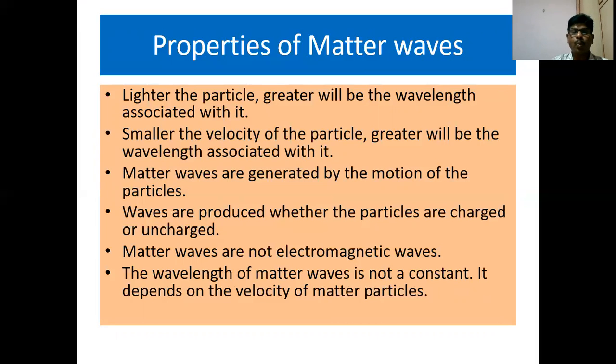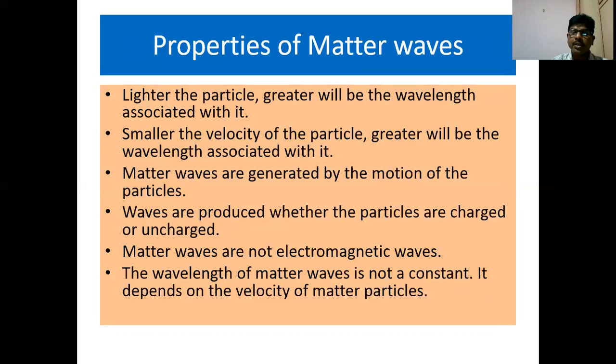So in this lecture, what have you studied? We have seen that like radiation, all matter particles have dualistic behavior, that is, particle nature as well as wave nature. We have seen the formula for the calculation of lambda. Lambda is equal to h by p. For a photon, lambda is equal to h by mc, and for other matter particles, lambda is equal to h by mv.